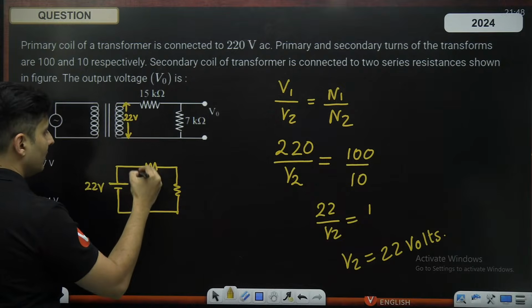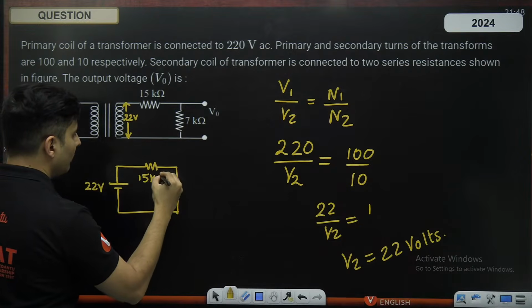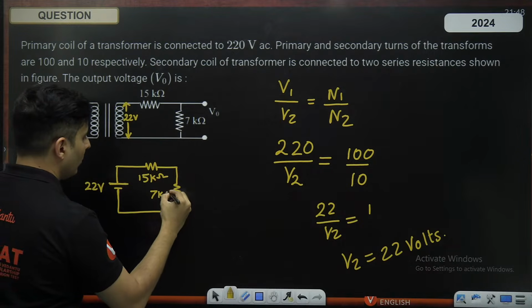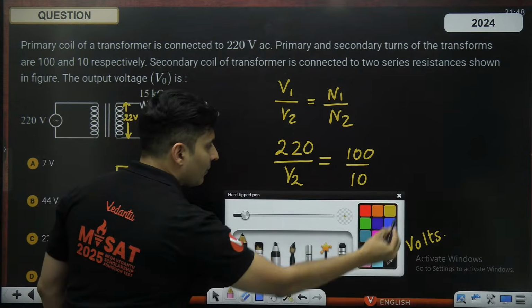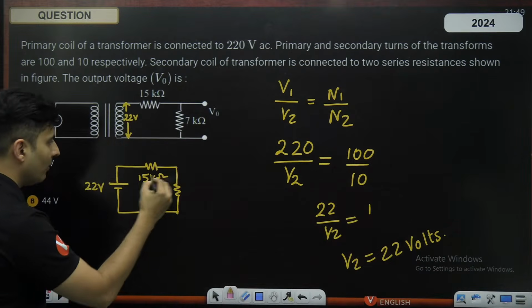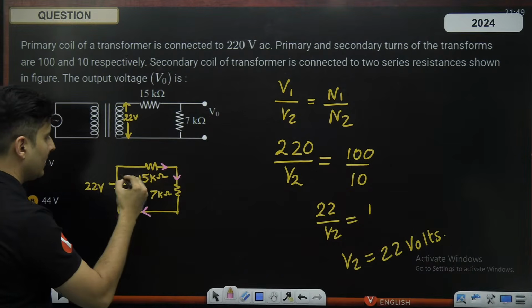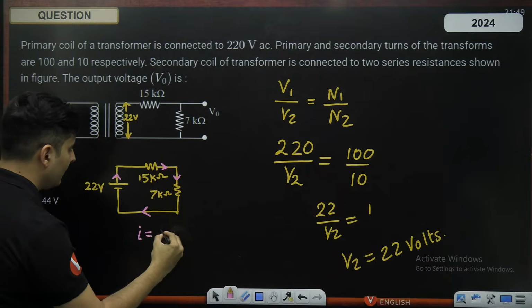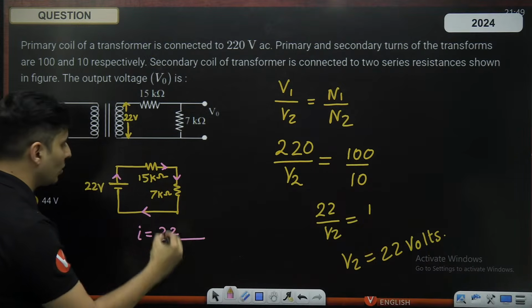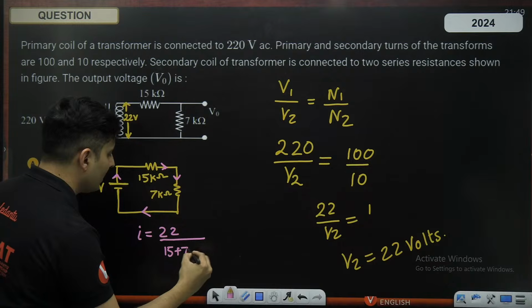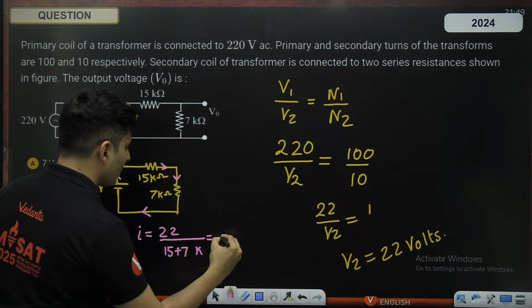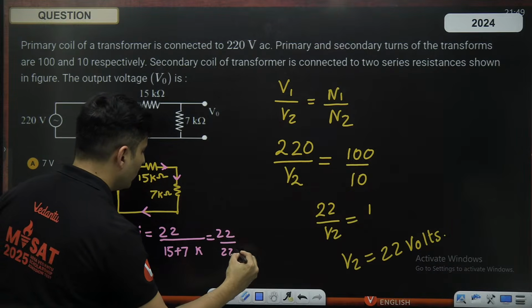Now solve it. This is 15 kilo ohm. This is 7 kilo ohm. Now, what you should do is first figure out how much current will be there in the circuit, guys. And that current will be the voltage divided by the total resistance, which is 15 plus 7 kilo. So that will be 22 by 22 kilo.